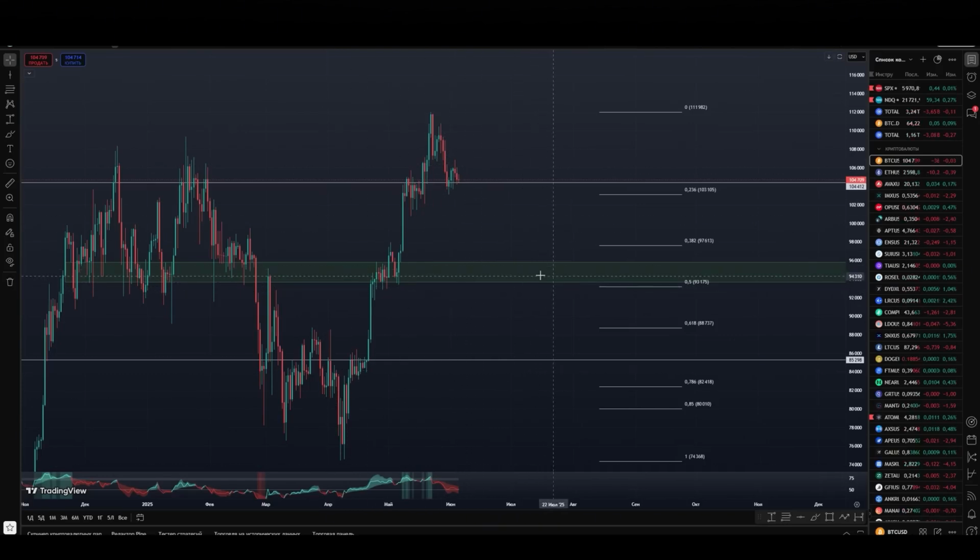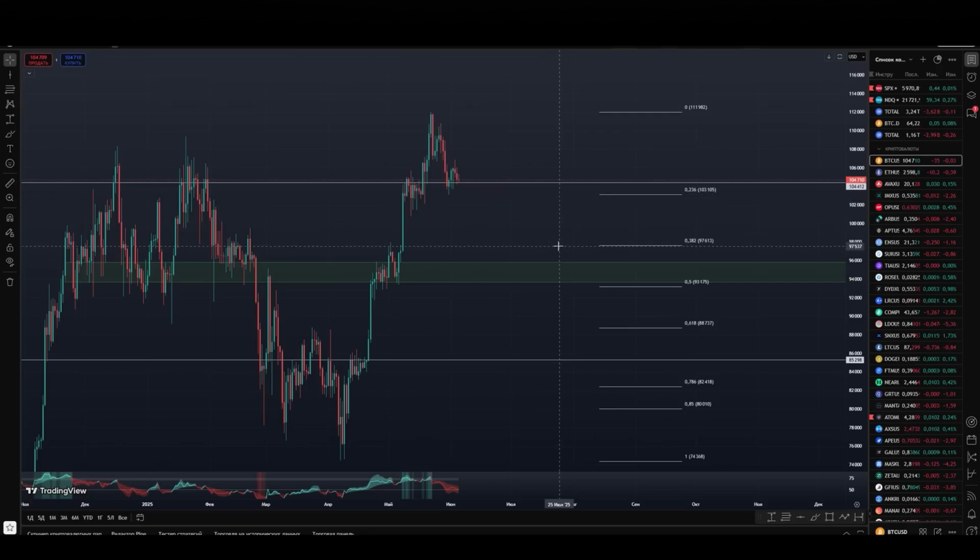According to Fibonacci, we have a 0.5 zone, that is, it is quite an adequate conservative correction target, to which the asset can be adjusted, and it will not break its ascending structure in principle. Area 0.5 is in the $93,100 zone. This is practically combined with the main support unit, and more local goals. We have already reached the first one. Please note, we had a correction clearly to the level of 0.23.